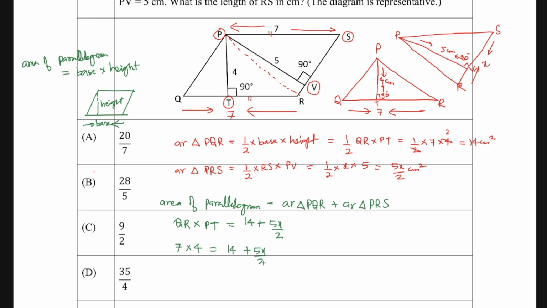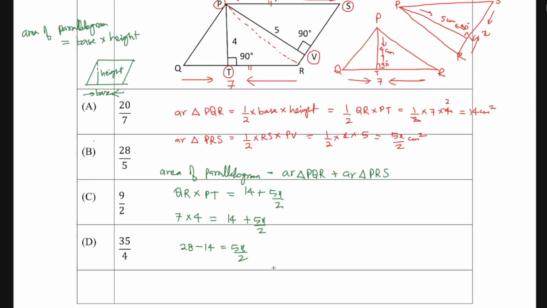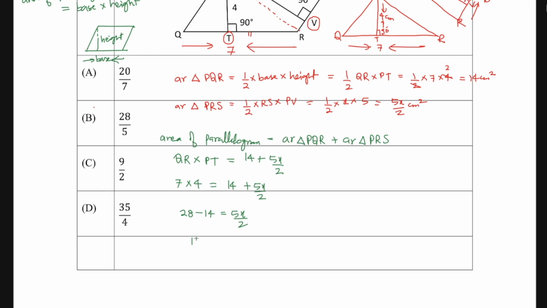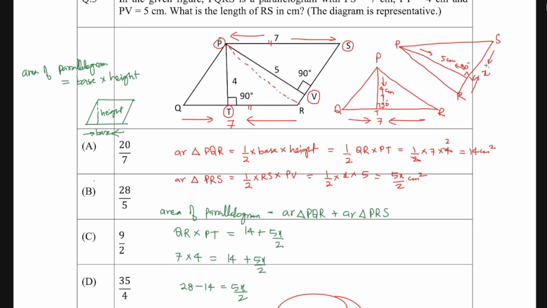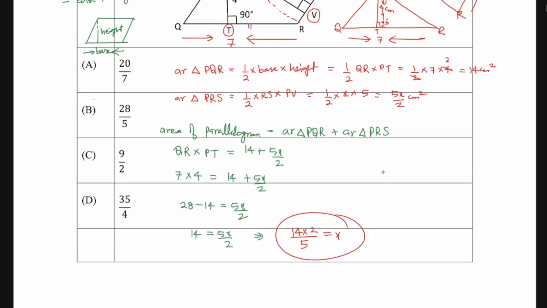7 4 times is 28, minus 14. This 14 will come this side, and I have 5x by 2. I'll further solve this. So this is going to become 14 is equal to 5x by 2, or I can say that this 2 is going to get multiplied. So this becomes 14 into 2 divided by 5. That is the value of x, and that's what we wanted to calculate, because RS was equal to x, right? So the value of x is going to be 14 2 times is 28 divided by 5. So the correct option becomes option number B.